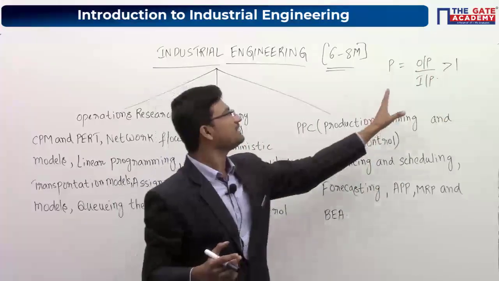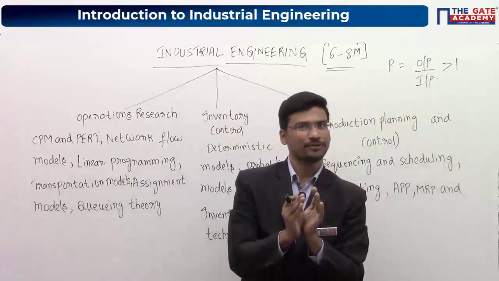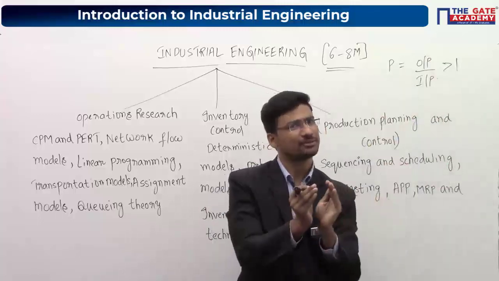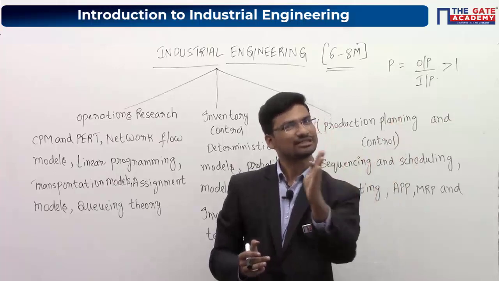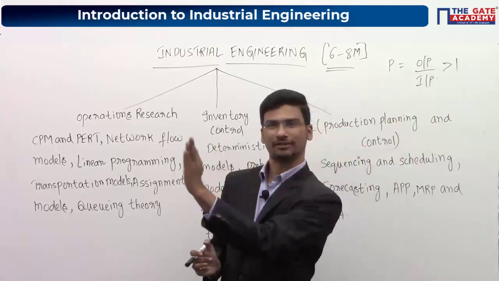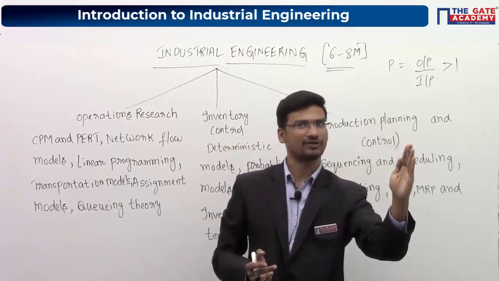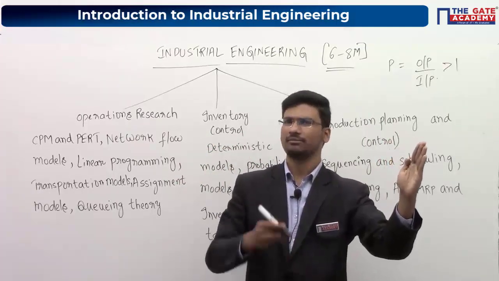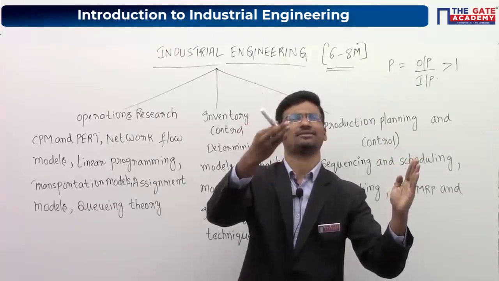Now whenever I say productivity is greater than 1, that means with minimum input you have to produce a better product. Output should be maximum with minimum input. Okay. So what is production? In each and every stage you are increasing the value of your product or raw material, we can say. So at the initial stage you are having a raw material, that will be your input. So the raw material for this pen will be, let us say, plastic, ink and so on.